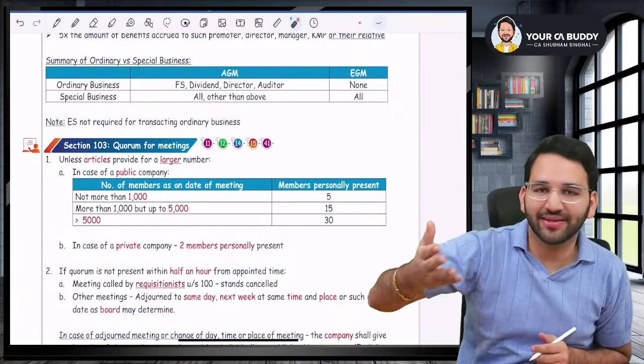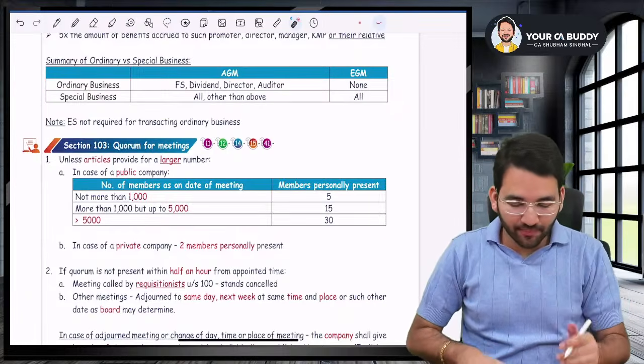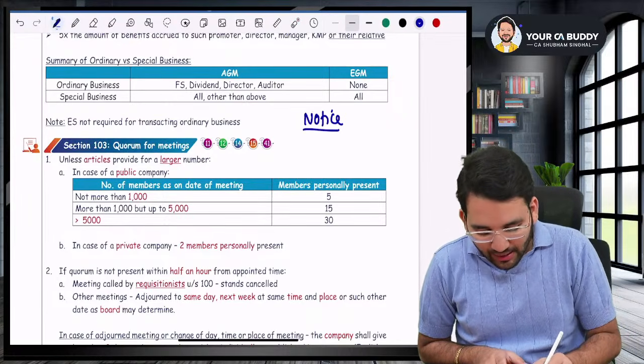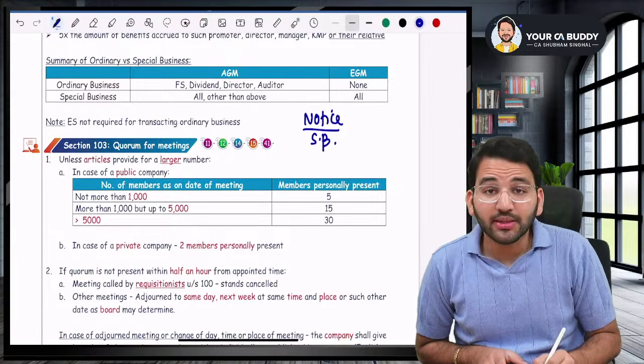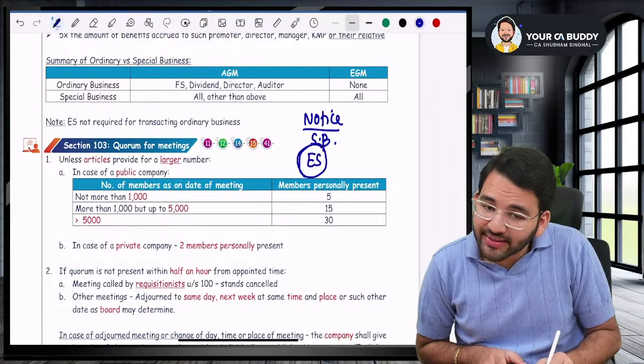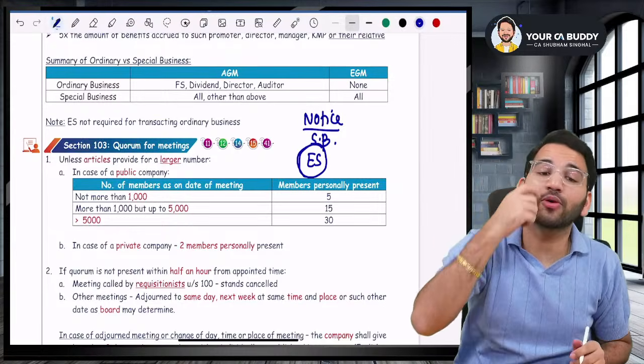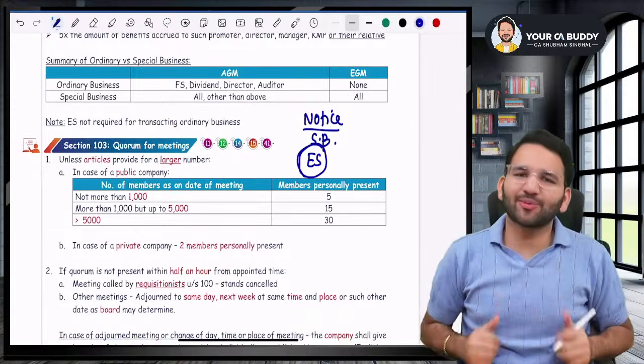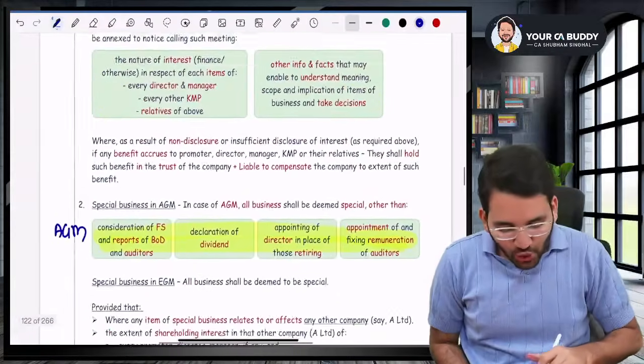Now, what is the point, sir? The point is, if you are sending a notice and in that there is some special business, you will have to attach an explanatory statement. Come on, repeat with me. What will you attach? You will attach an explanatory statement. What is the purpose of that explanatory statement, sir? In that, you will say two things.